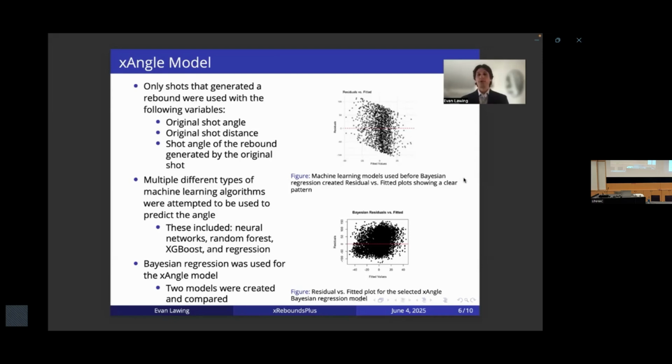The variables that were used for this were the original shot angle, the original shot distance, and the shot angle of the rebound generated by the original shot. So what we're looking at there is a shot was taken, a rebound, and then what's the shot angle of that rebounded shot?